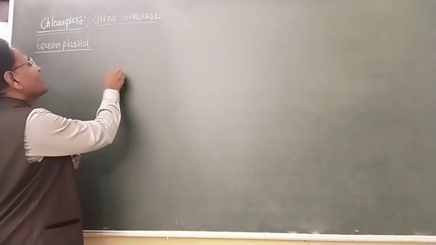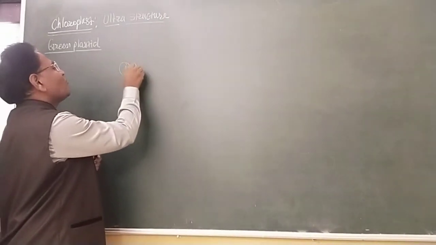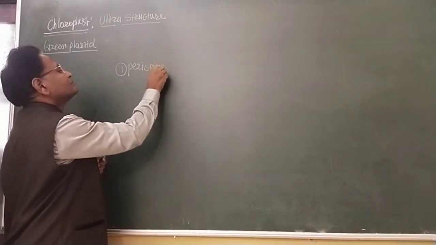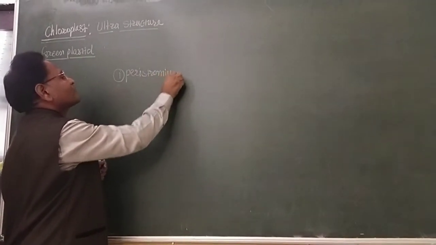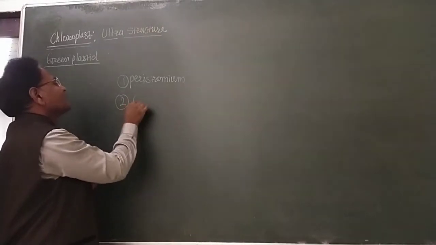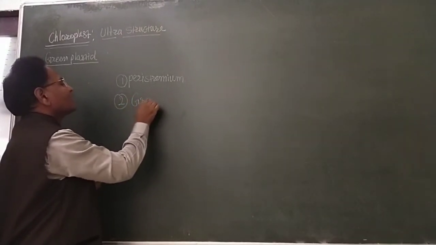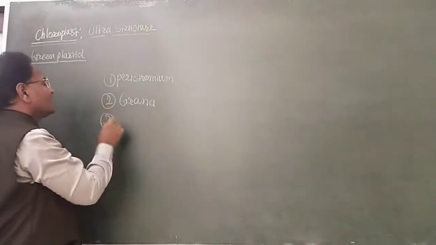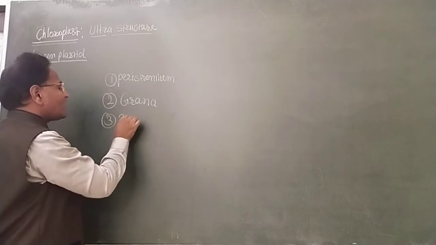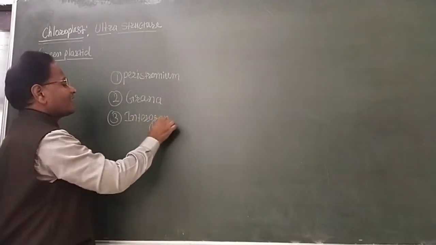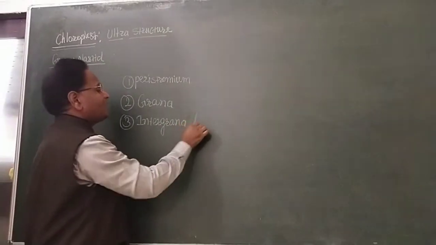First part is peristomium. Second part is grana. Third part is intergrana lamellae.